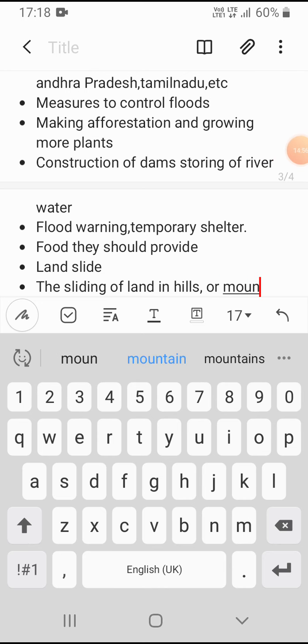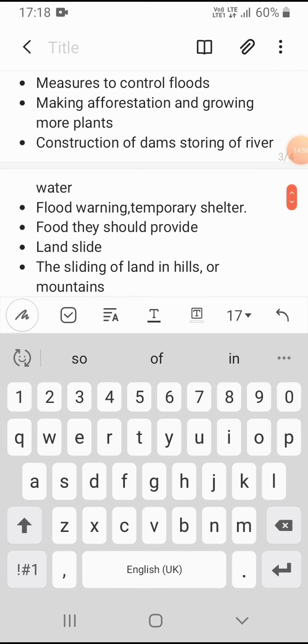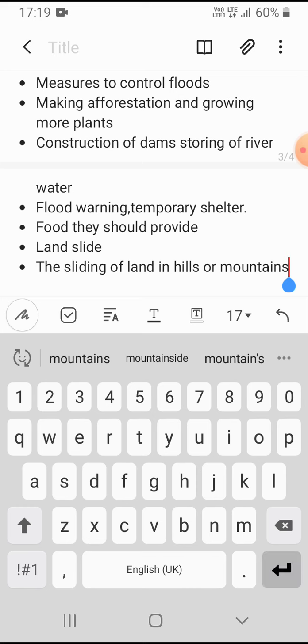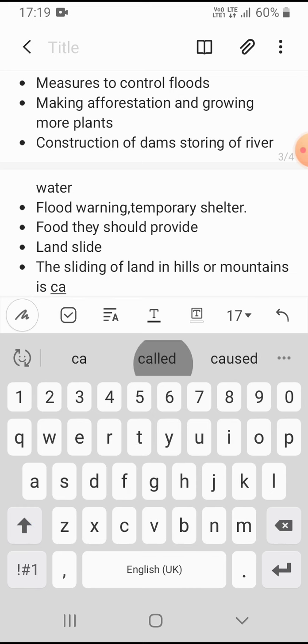If some land falls, if the sand falls, it is called landslide. If some land slips because the mountain is like a slope, it will slide, then it is called landslide.